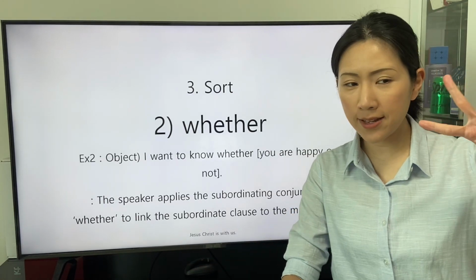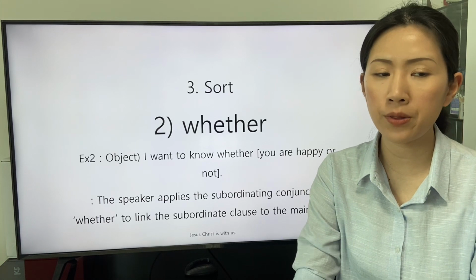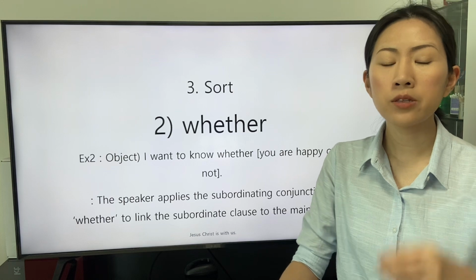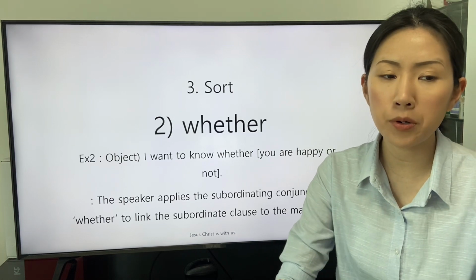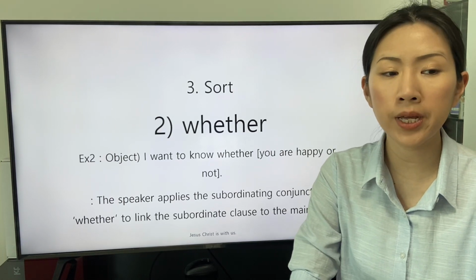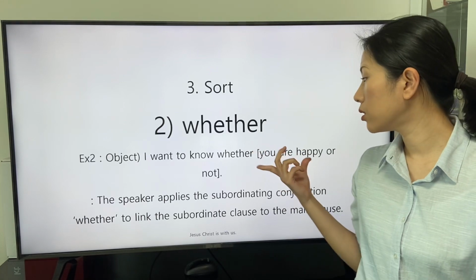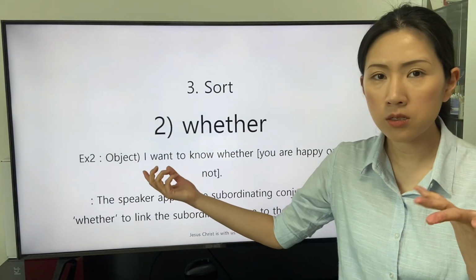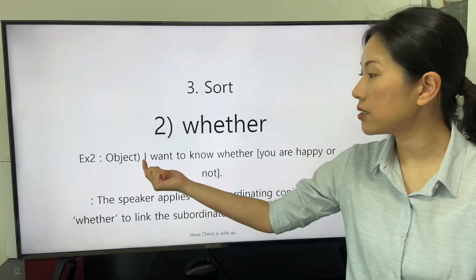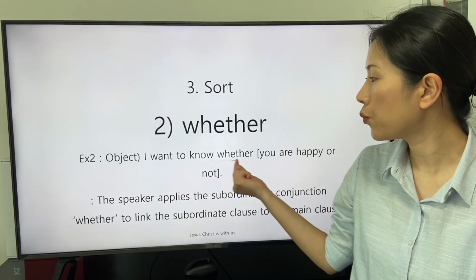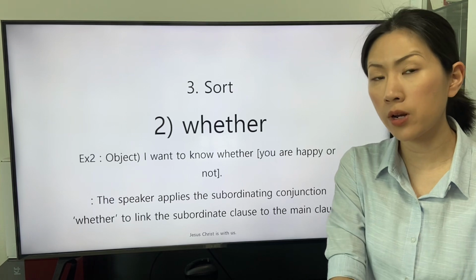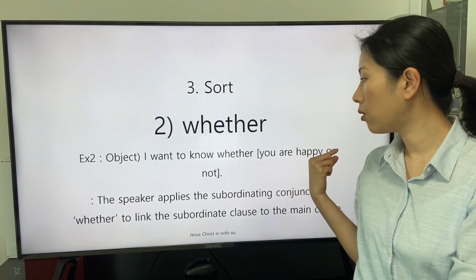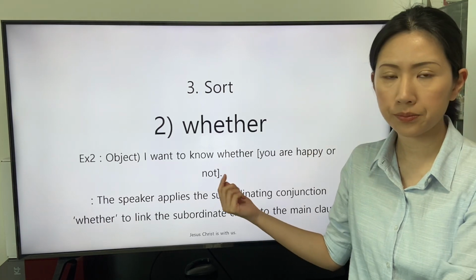The second sentence is this: I want to know whether you're happy or not. The speaker applies the subordinating conjunction whether to link the subordinate clause to the main clause. The main clause of this sentence is this: I want to know whether. The subordinate clause of this sentence is this: you are happy or not.